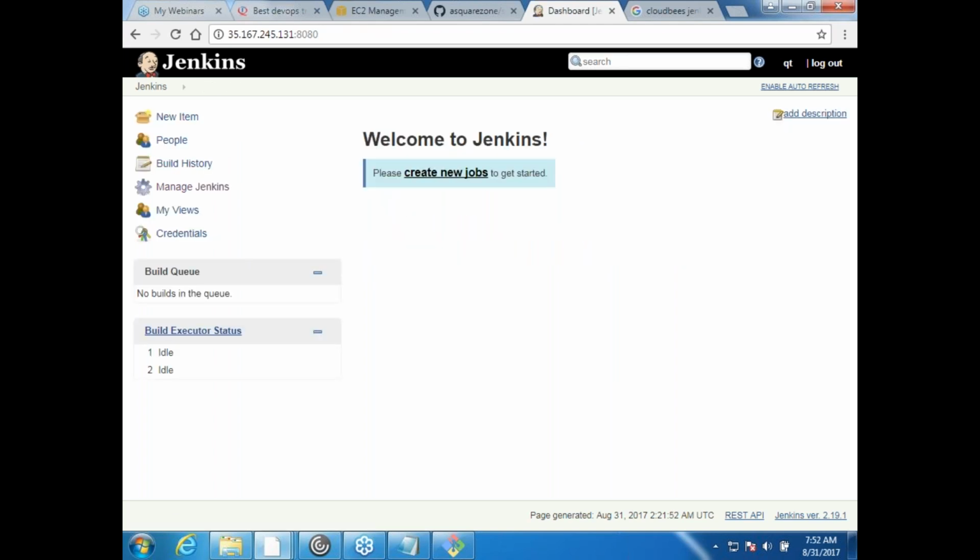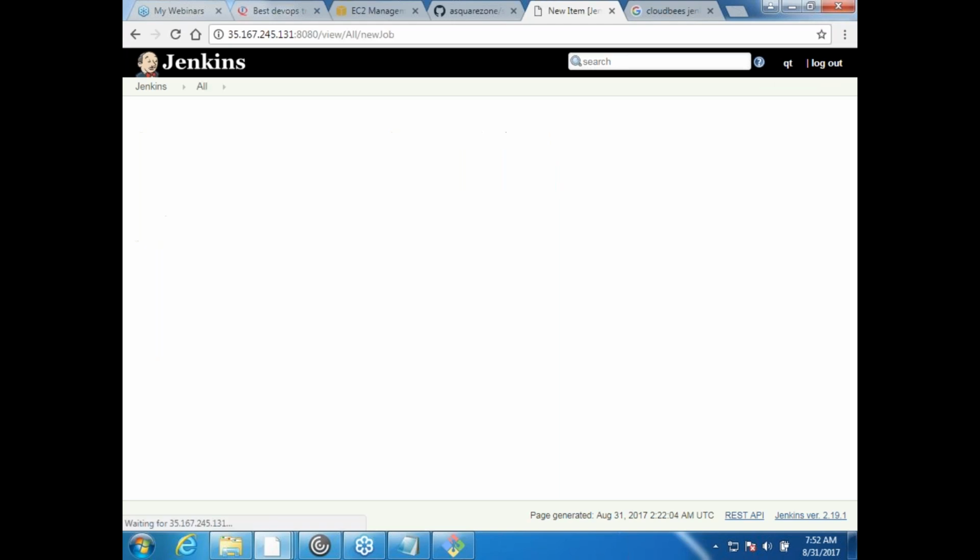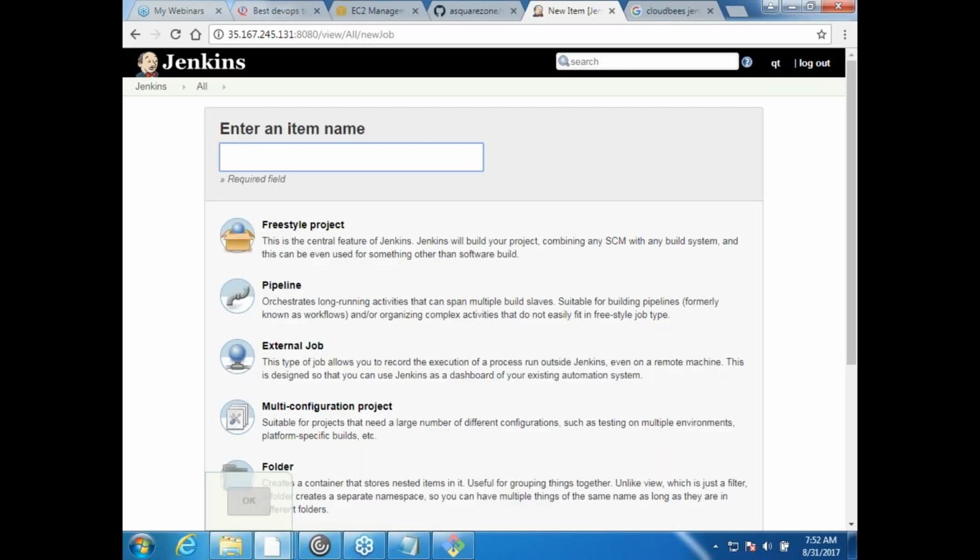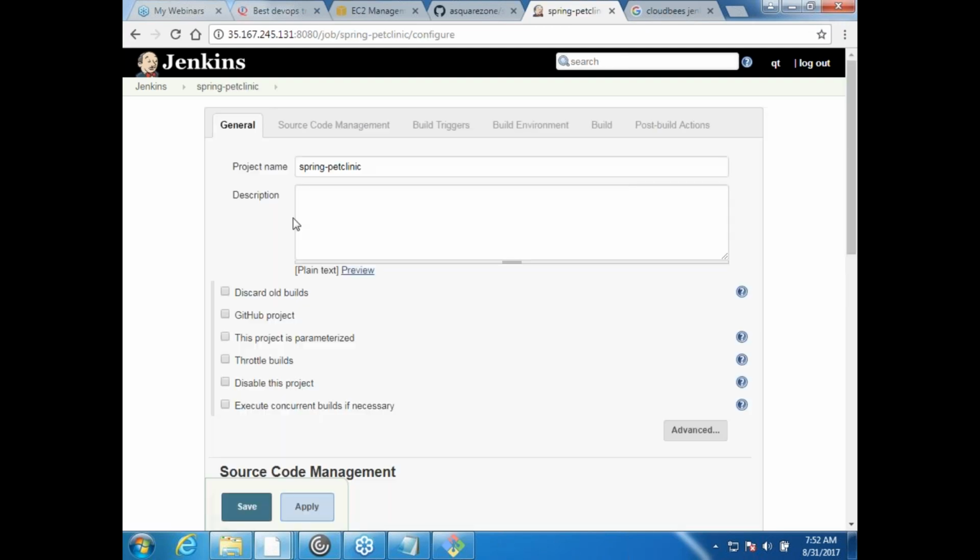Now let us try to achieve our goal. What was our goal? Clone Spring Pet Clinic, build that project and see whether it gives us the same error or not. Okay. So let me create a new item. And to start with, I would be using a project style called freestyle. Okay. Where it would be mostly UI and you need to tell what has to be done. Okay. So I would create a project called Spring Pet Clinic. Okay. And I would be selecting freestyle project and clicking on OK. And then if you want to write any description about your project, you can write it.